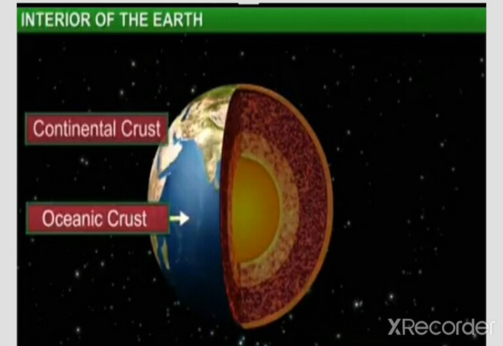Now, which rocks are mainly found in the continental crust? Tell me. Very good. Which one? Granite. Granite rocks are mainly found in the continental crust. And which rocks are mainly found in the oceanic crust?